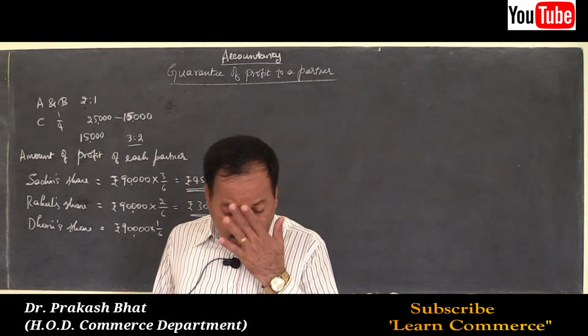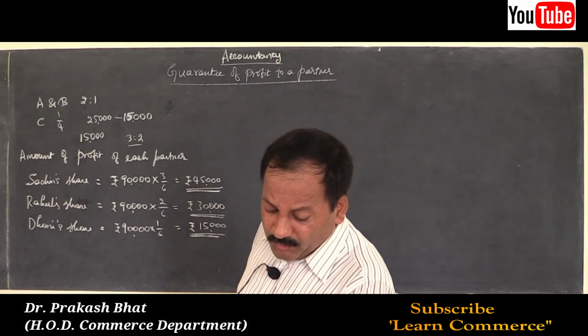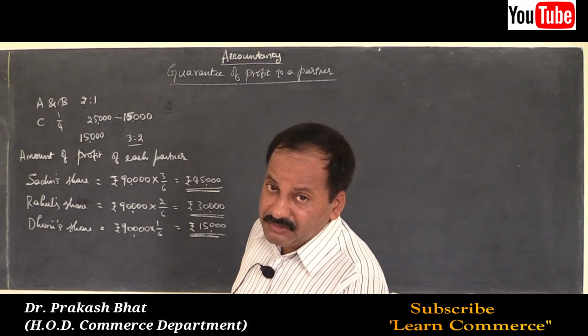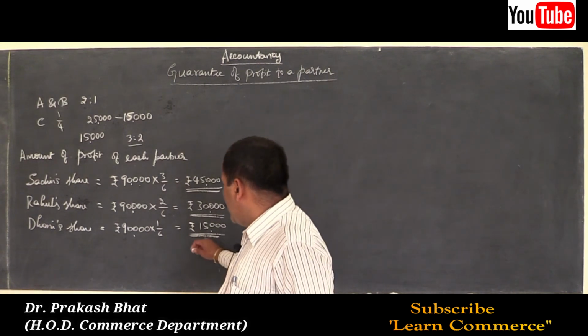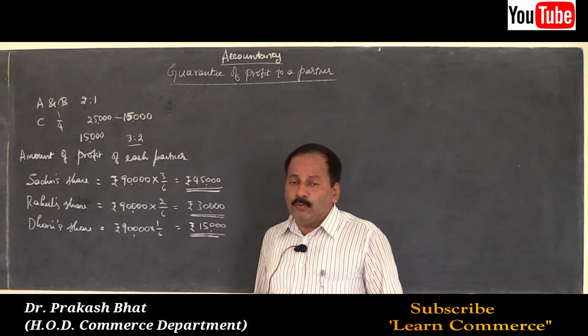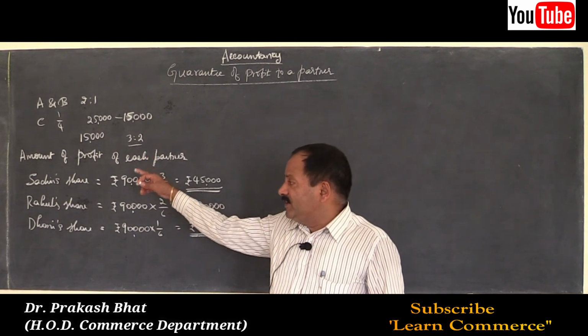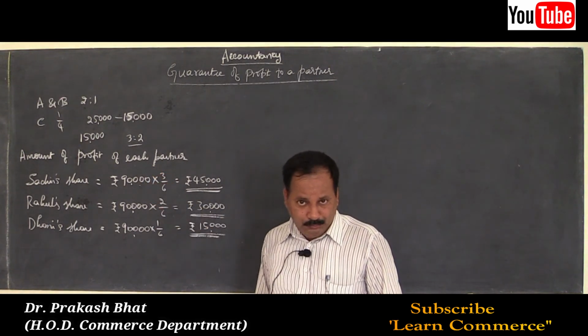But what happened here? Here, guarantee given to Dhoni was 25,000. What to do now? How much shortage is there? There is a shortage of rupees 10,000, which should be borne by Sachin and Rahul in their old ratio of 3:2.